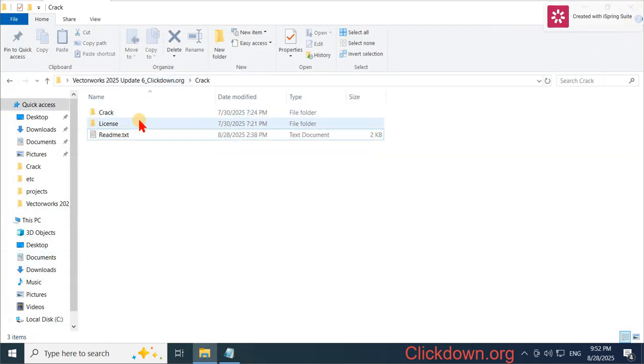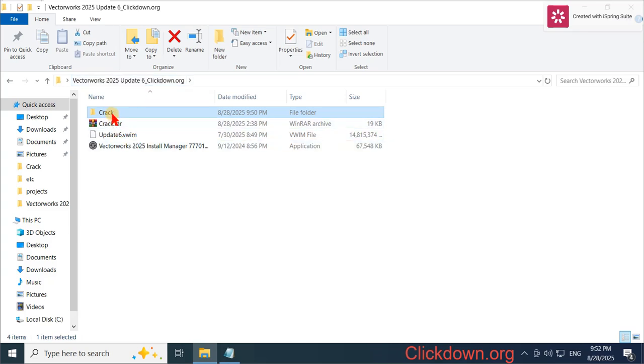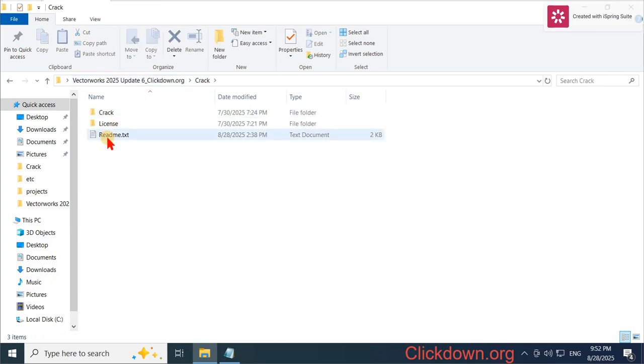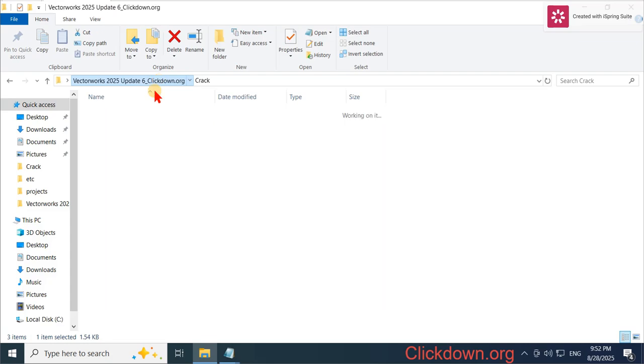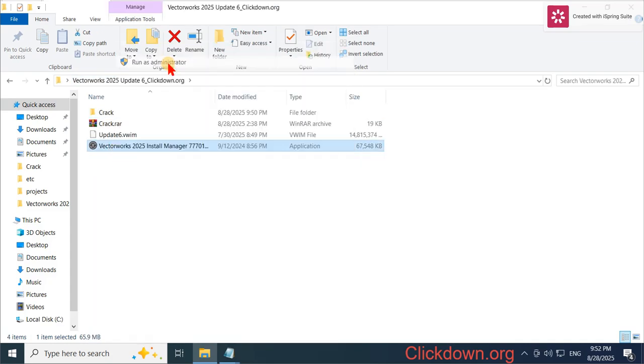After done, we open this new file and run the installation file from this one.